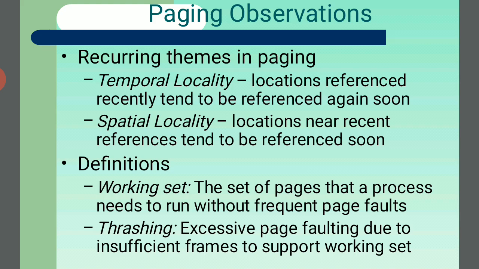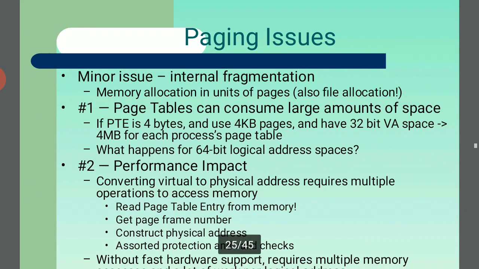The definitions. Working set is the set of pages that a process needs to run without frequent page faults. Thrashing is executing with page faulting due to insufficient frames to support the working set. So these are the advantages of paging observation. And the next one, paging issues.